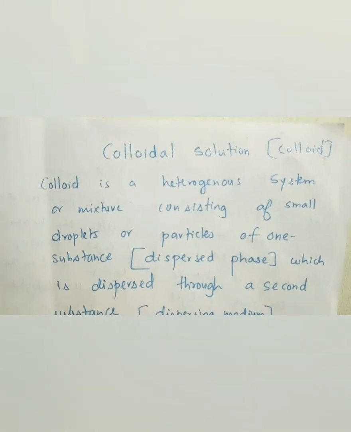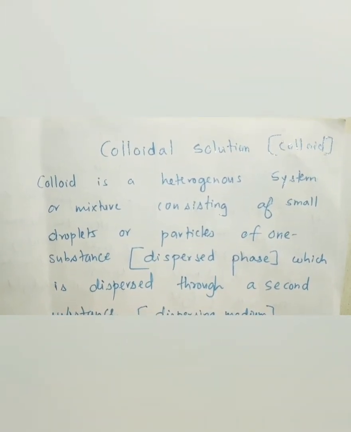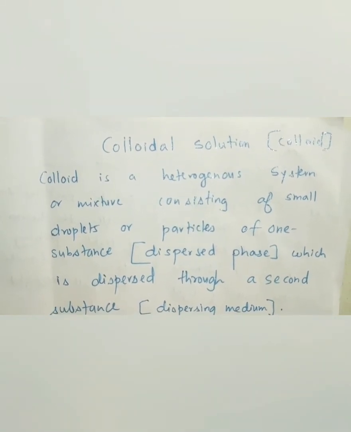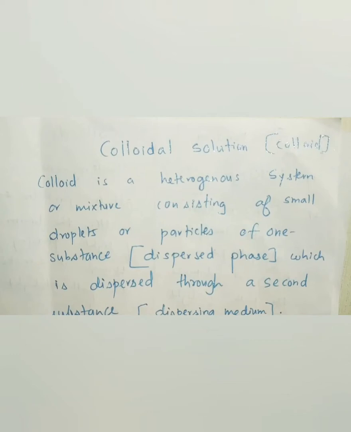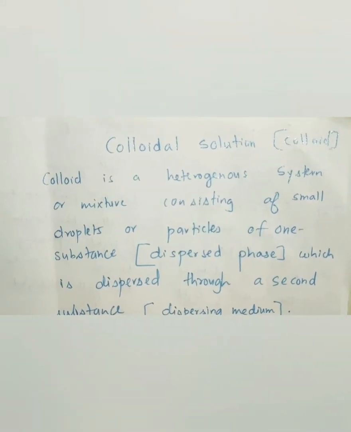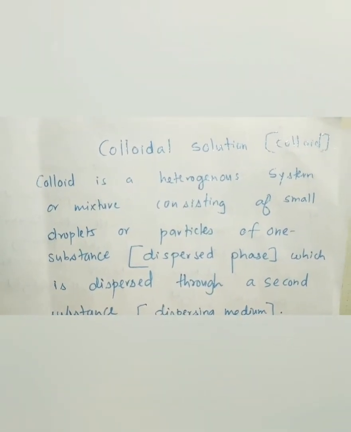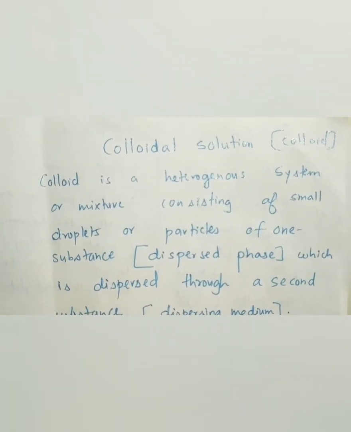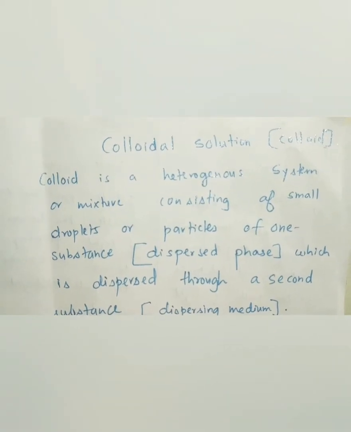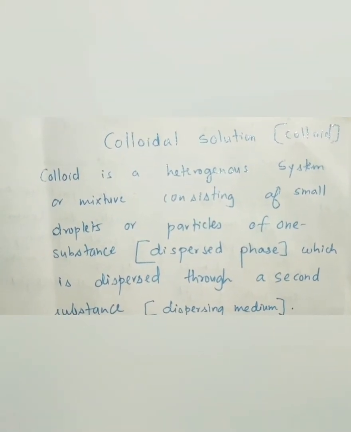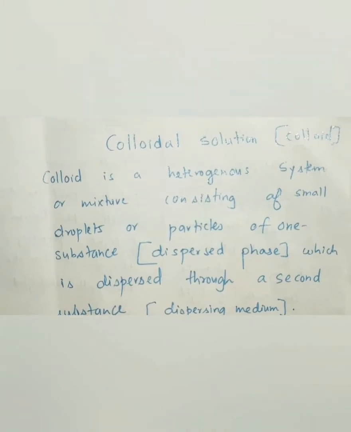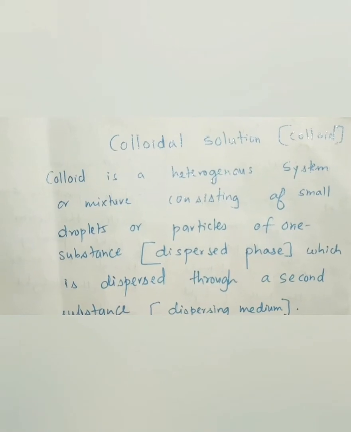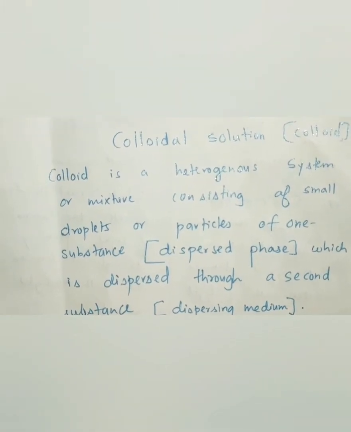So students, let's talk about colloidal solution. Colloidal solution looks like a homogeneous mixture, like milk. You can see milk as homogeneous. There is no different phase, but it is actually heterogeneous. Though they seem to be homogeneous, they are heterogeneous. Their particles are too small to see with naked eyes, but they are in such a size that they are not dissolved and they scatter the light.